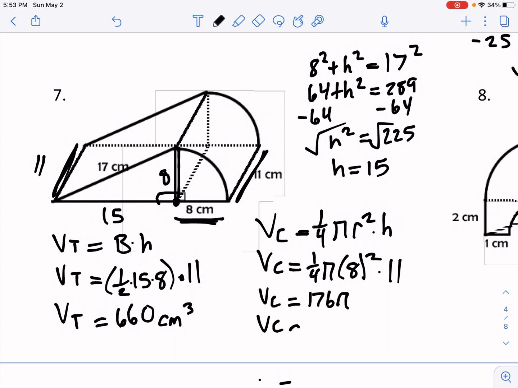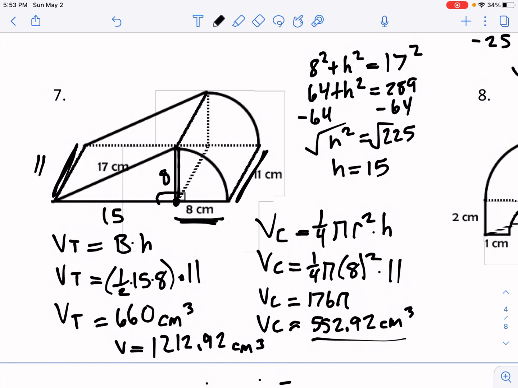Then if we go to 2 decimal places, we get 552.92 centimeters cubed. Now that's them separately, so for the total volume, we add them together. You can just add it in your calculator, so that we get 1,212.92 centimeters cubed. So we had to add these two together to get that total.